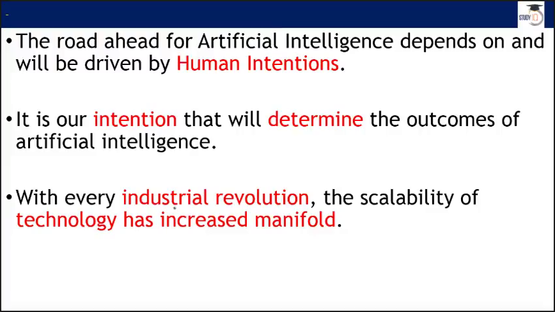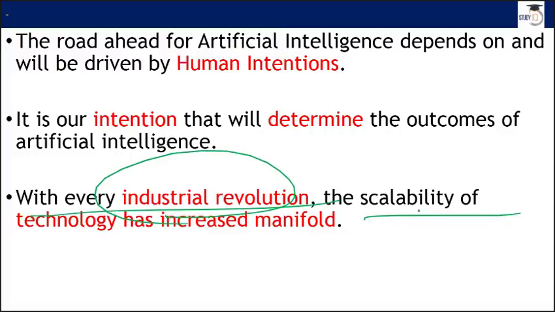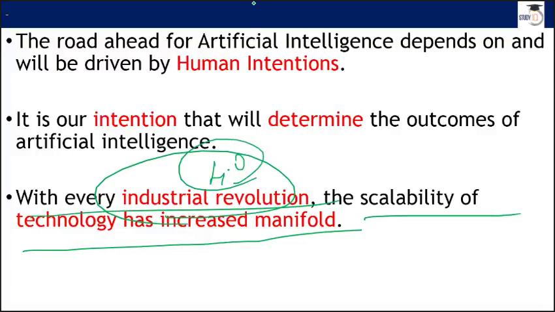We talked about the industrial revolution a couple of days ago, and here you find one more line that you can add: the Prime Minister said that with every industrial revolution, the scalability of technology has increased manifold, isn't it? This is right. And this new Industrial 4.0 is going to add technology, and it is going to make our life a bit easier, with more jobs, more economy, and more perfection. Nowadays they use robots for heart surgeries and other surgeries, and the precision level is quite nice. So this is something that we want in the future.